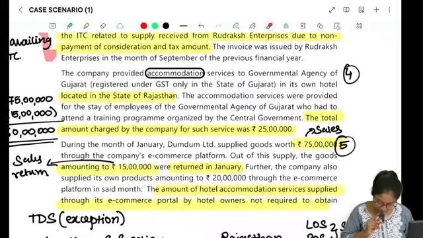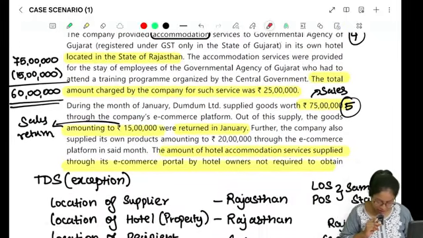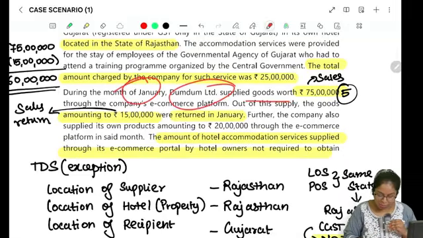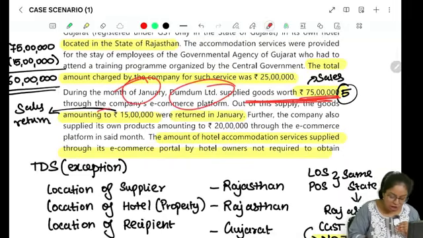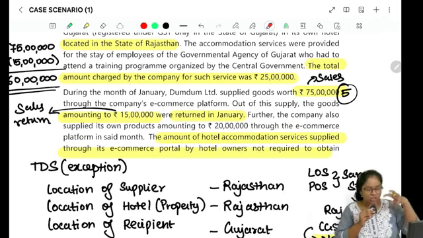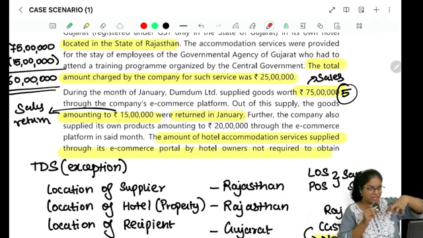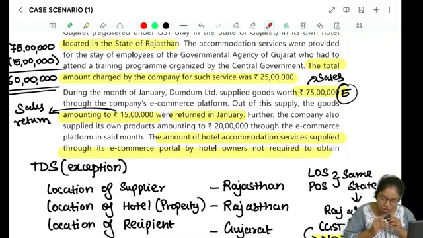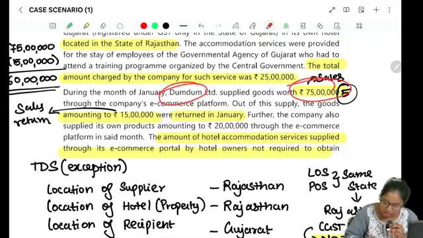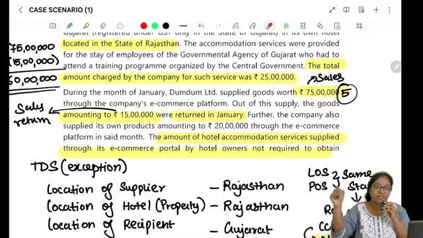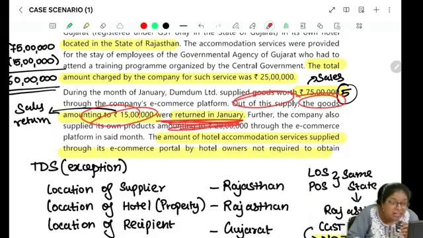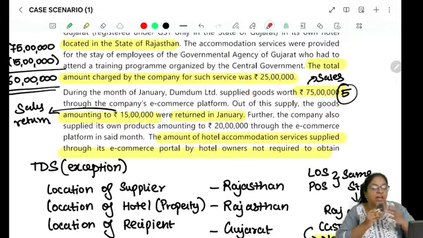Moving on to the next one, which is, during the month of January, Dum Dum Limited supplied goods worth 75 lakhs through the company's e-commerce platform. So like Amazon, Sambhav Limited has an e-commerce platform through which the suppliers sell their products. So this Dum Dum Limited has supplied goods worth 75 lakhs. So that is the total sales, and out of this supply, the goods amounting to 15 lakhs were returned in January. That means they are your sales return.